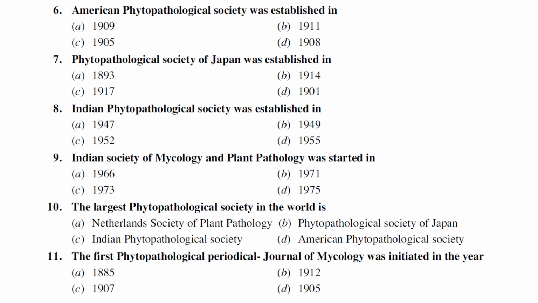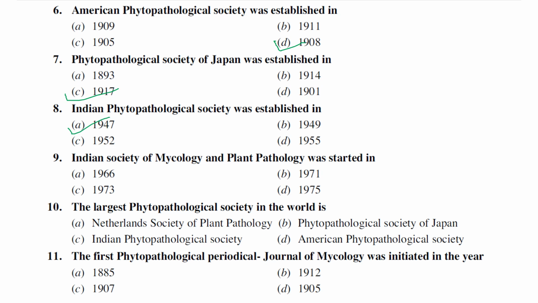American Phytopathological Society was actually established. I think we have already spoken about this American Phytopathological Society, which was established in the year 1908. And the next one is the Phytopathological Society of Japan, that was established in the year 1917. And the next one is the Indian Phytopathology Society, which was established in 1947, February 28, if I want to tell you the exact date.